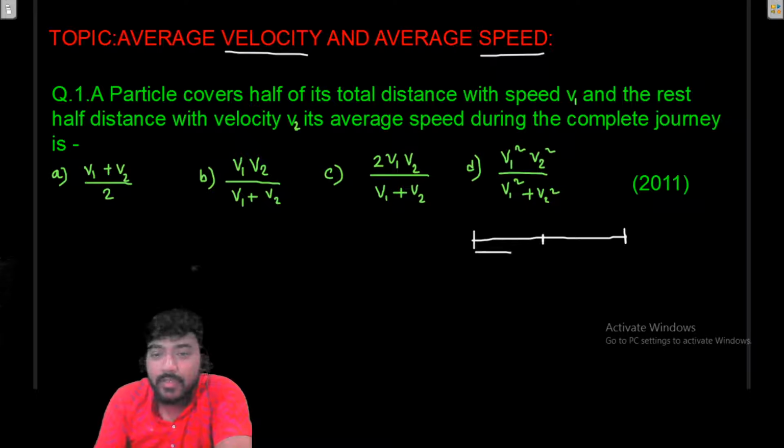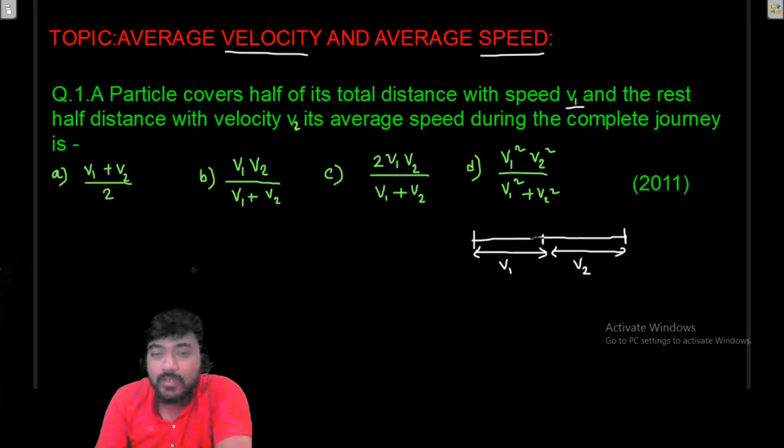This half distance is covered with speed v1 and the rest of the half distance is covered with speed v2.